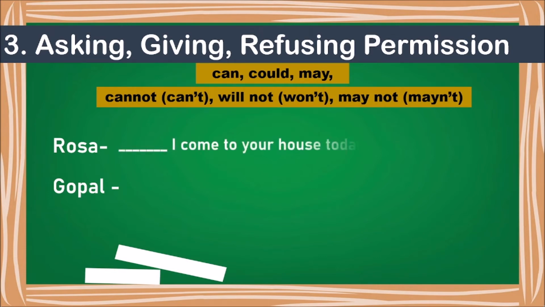Okay, so let's see. Rosa says, dash I come to your house today. Which one would you use? For naturally, Rosa is telling probably a friend or something. All right, so she can use a very casual word, that is can. Can I come to your house today? Easy. Now, what about Gopal?